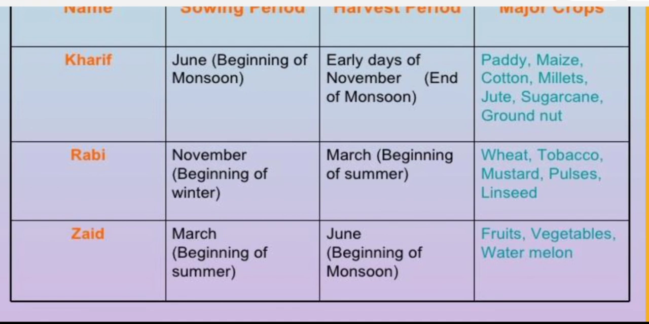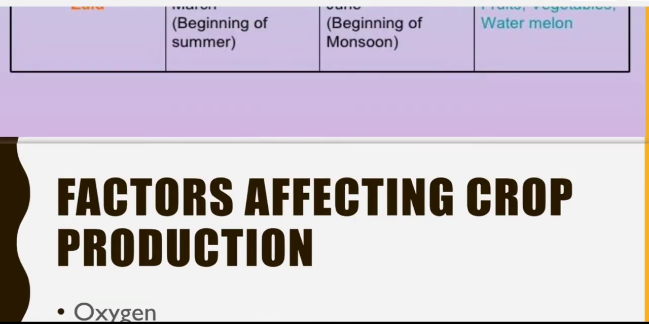Third type of crop is Zaid crop. It is sown in the month of March, in the beginning of the summer, and it is harvested in the month of June, at the beginning of the monsoon. Some major crops of the Zaid crops are fruits, vegetables, watermelon.